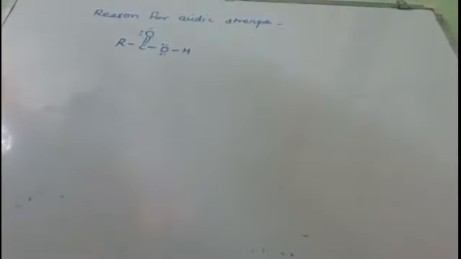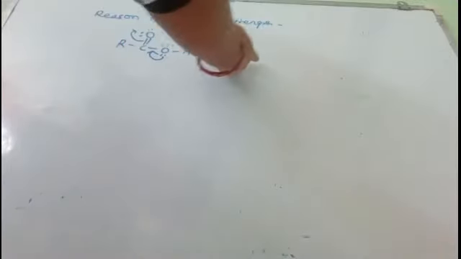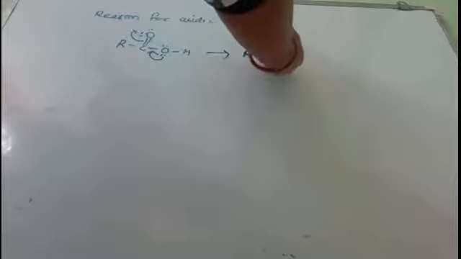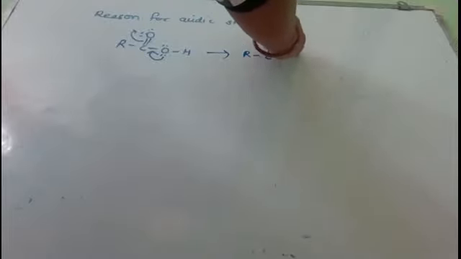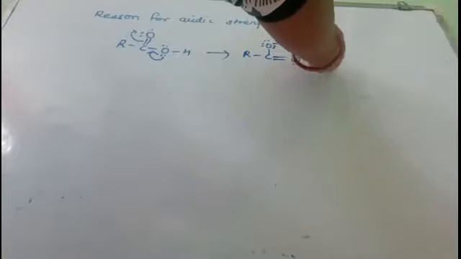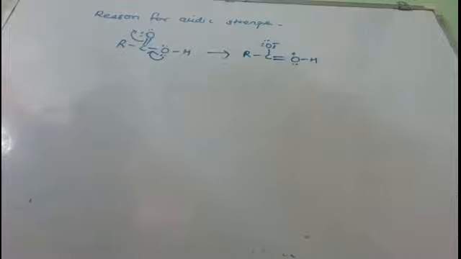This is the structure of carboxylic acid, and here these electrons will move here, and then since oxygen is electronegative, it will withdraw the electrons, hence it will bear the negative charge with 3 lone pairs, and here a double bond will come, and this oxygen will bear a positive charge. These are the resonating structures